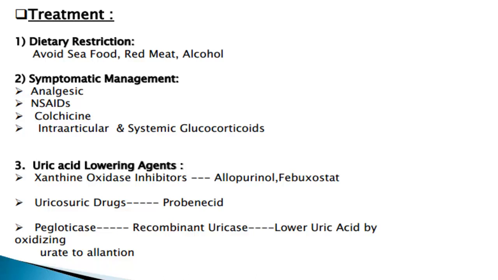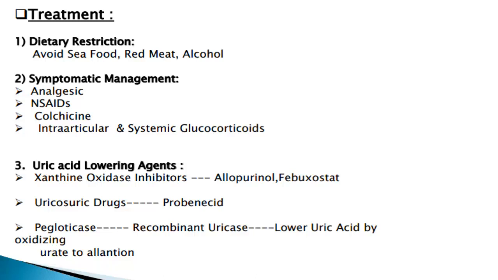Now, what are the uric acid lowering agents that we can use? First one is xanthine oxidase inhibitors. Allopurinol or febuxostat come in this group. Then uricosuric drugs.